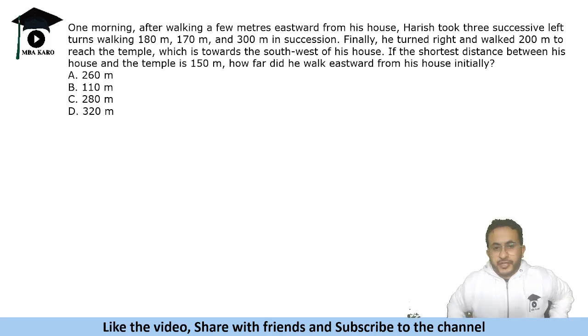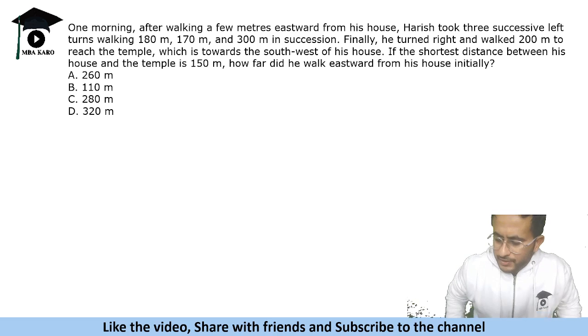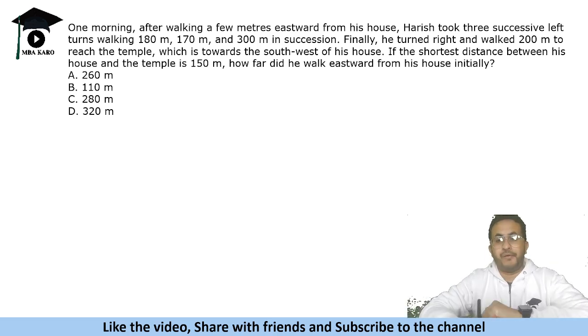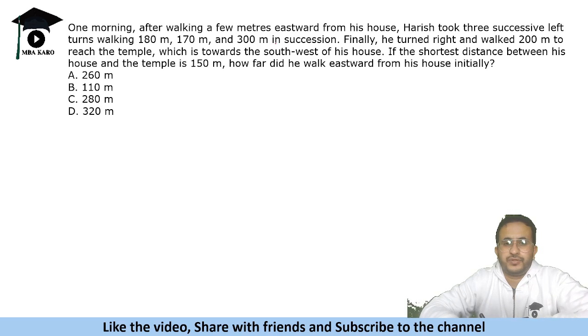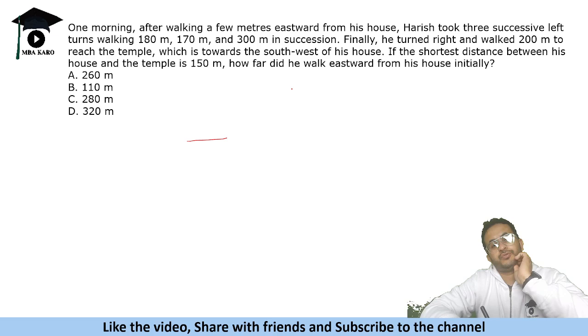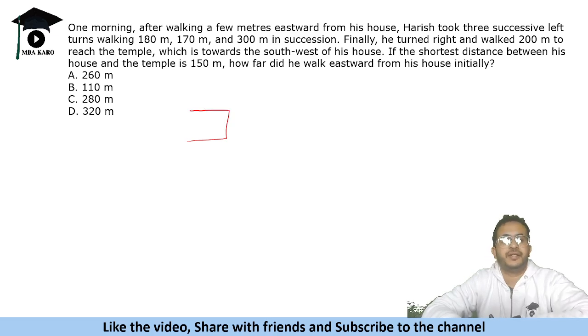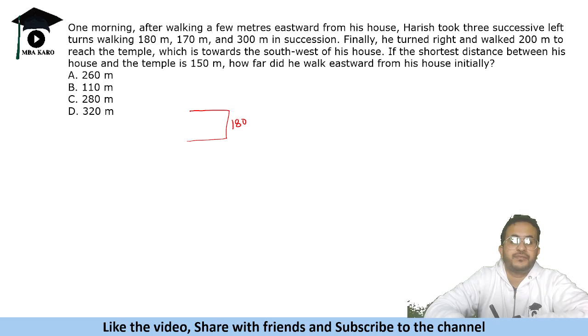One morning, after walking a few meters eastward from his house, Harish took three successive left turns, walking 180 meters, 170 meters, and 300 meters in succession. Okay, so after walking few distance towards east, he took left turns. So left turn means this side, this side, and this side. So first is 180 and 300.